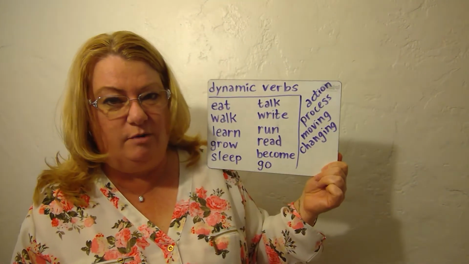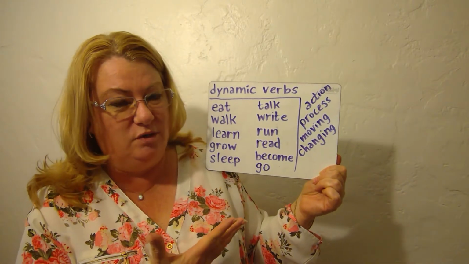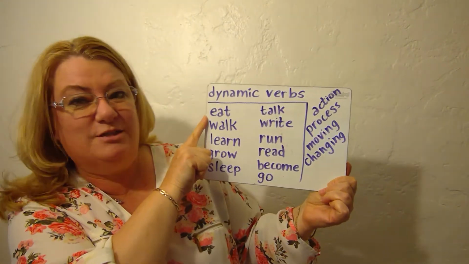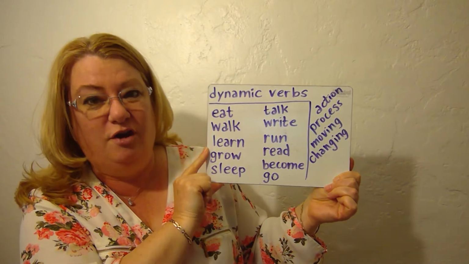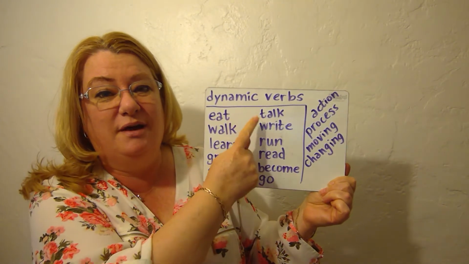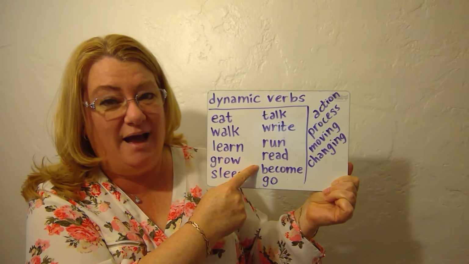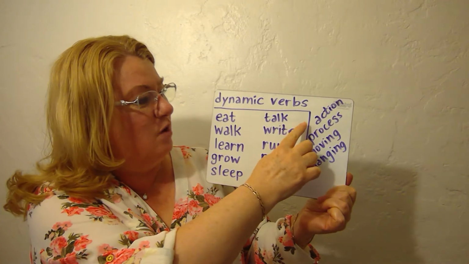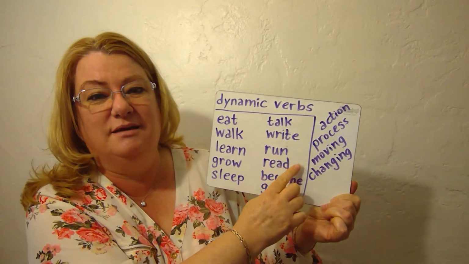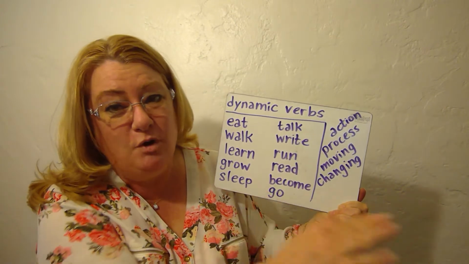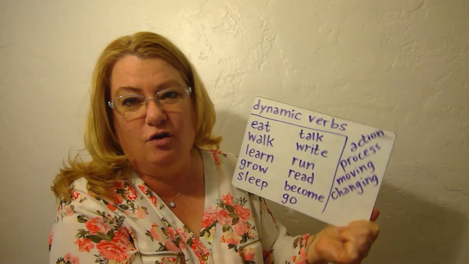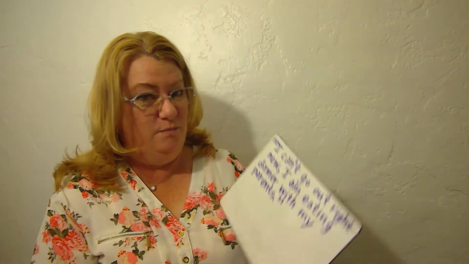So let's look at what are some common dynamic verbs. There are so many, but here's some common ones that we can work with. Eat, walk, learn, grow, sleep, talk, write, run, read, become, go. These describe an action. It can be a process. There's movement and moving. There is changing occurring. Let me share with you 3 sentences that have an example of what these dynamic meaning verbs are.